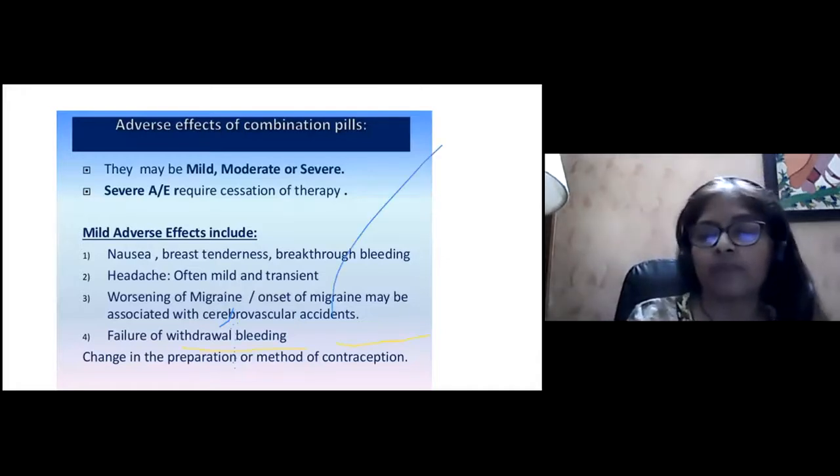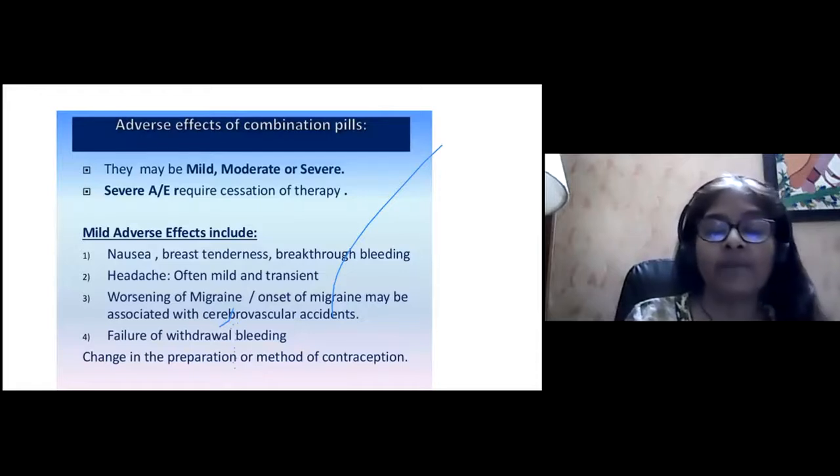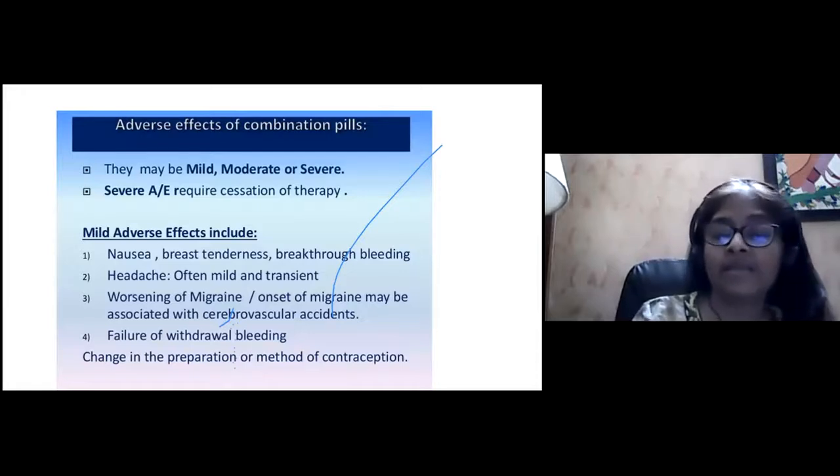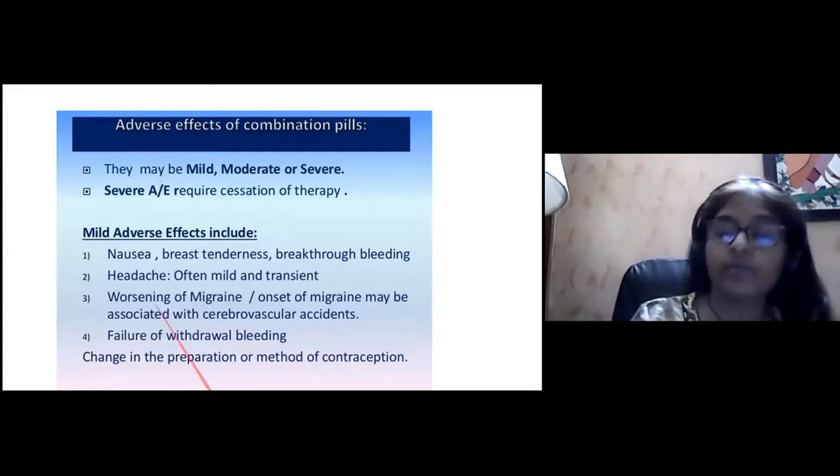Headache is often mild and transient. If the patient is known to have migraine, then the onset of migraine can also be associated with cerebrovascular accidents. Failure of withdrawal bleeding can happen. This can change the preparation or the method of contraception. These are all mild side effects. If the patient is asked to continue, these side effects can probably disappear.